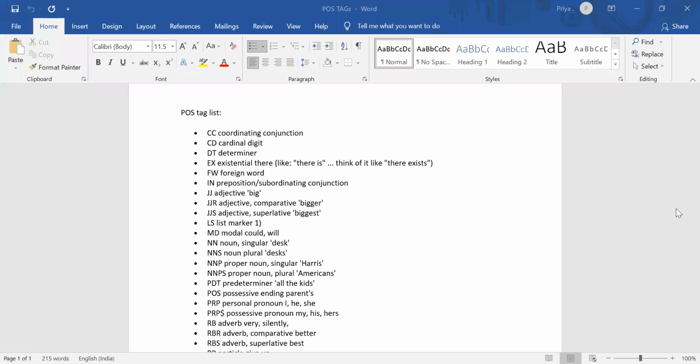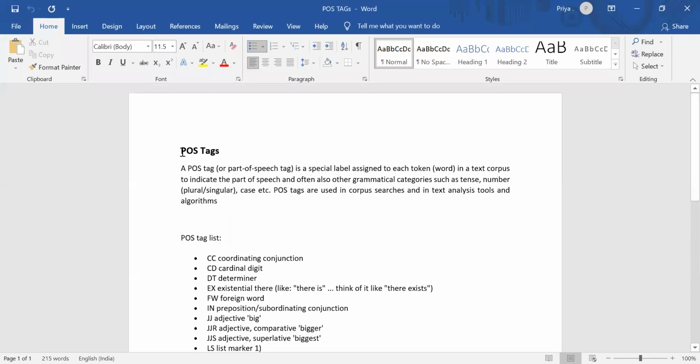Let me explain it once again. POS tag stands for part of speech tag. What it will do is simply assign a special label to each and every token. Token means every word in my text corpus.